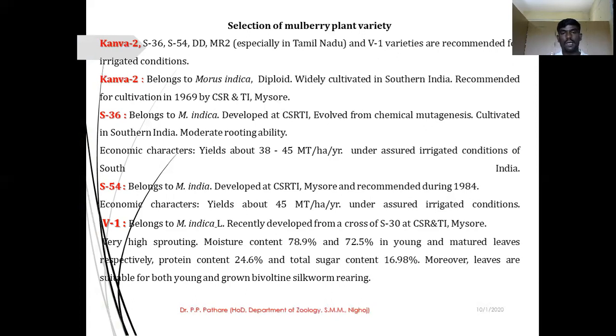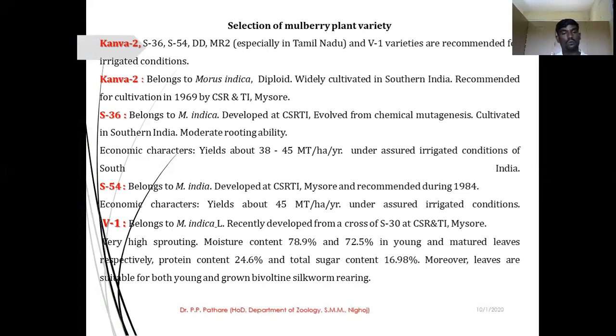Its economic character is very fast growing rate, and yielding capacity is about 38 to 45 million tons per hectare per year. This is a very good amount of mulberry leaf production. So you can choose S36 if you belong to the southern area of India.